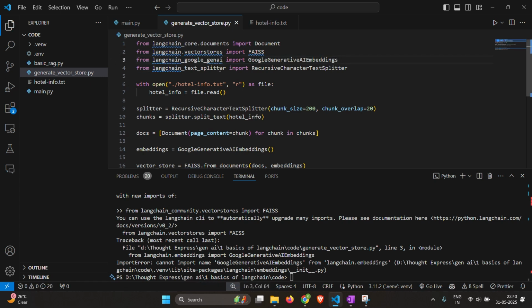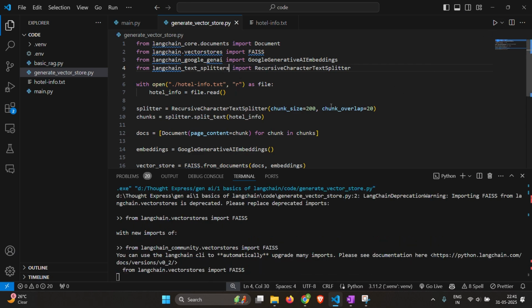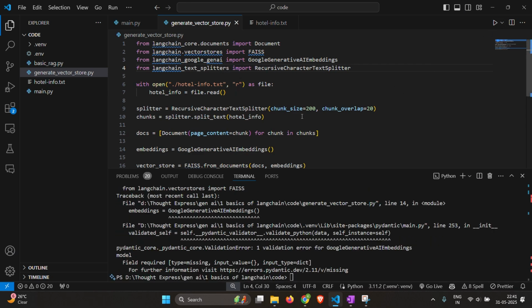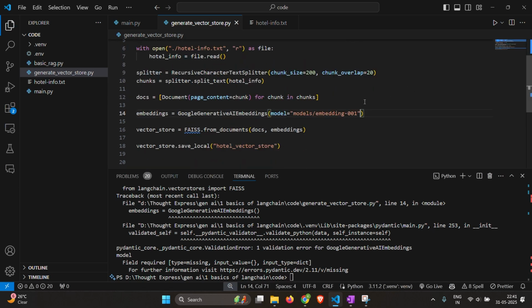This you import from LangChain Google Gen AI and not from the LangChain core. And another simple typo, there is an S in here. And you also have to give the model for this. So we'll use the 001 embeddings model.